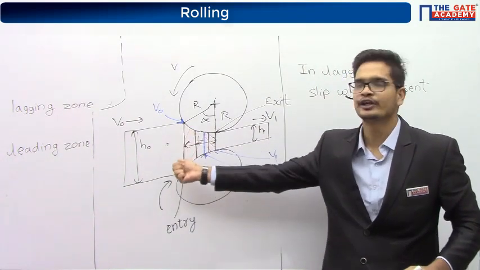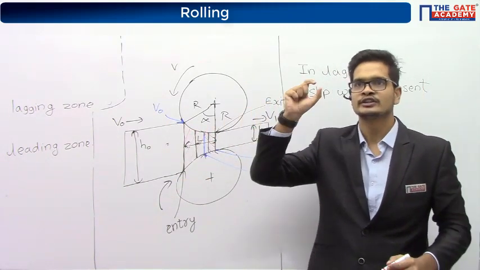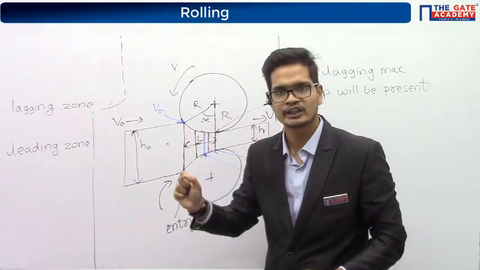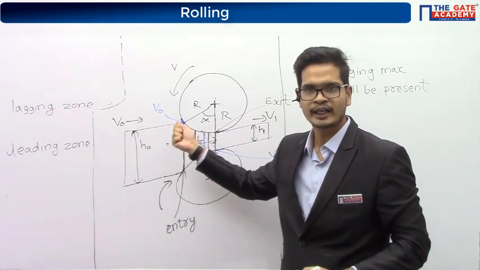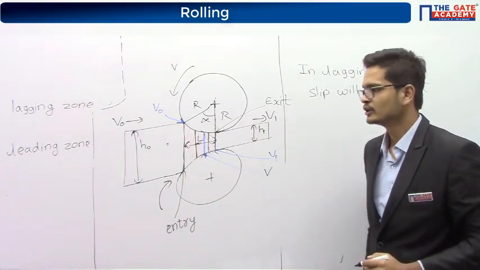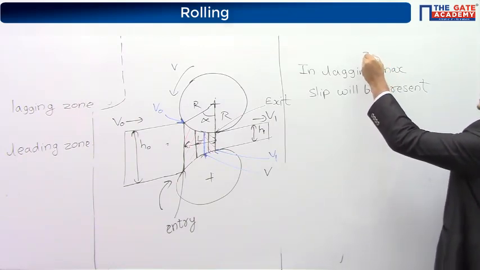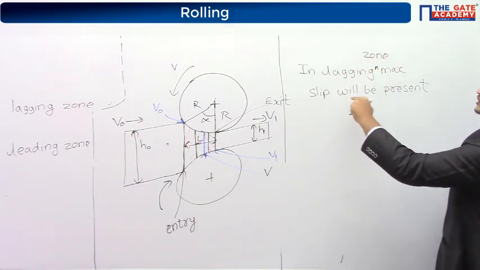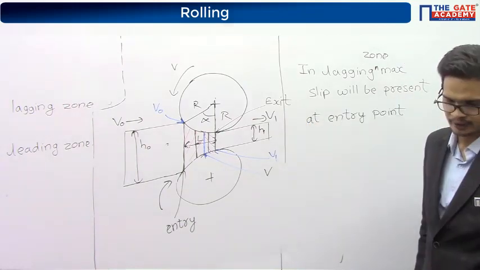At the entry point we'll have maximum slip, because the difference in velocity is highest at the entry point. Therefore, in the lagging zone, maximum slip will be present at the entry point.